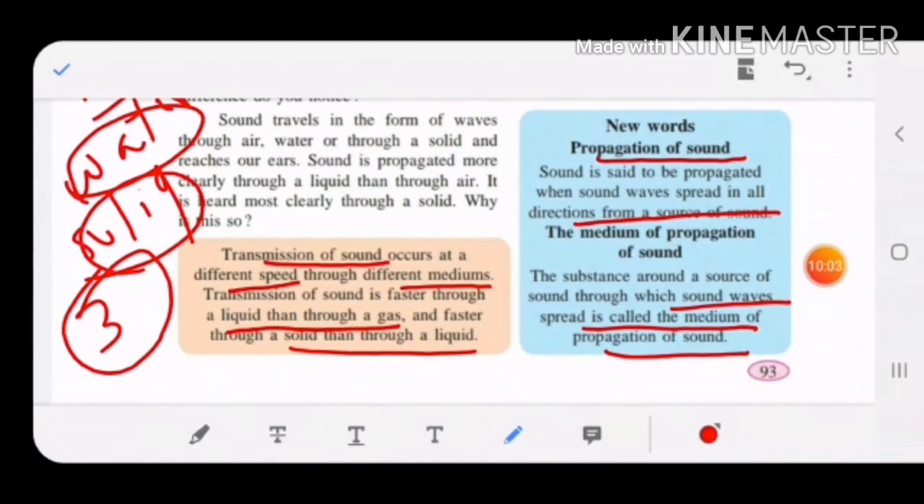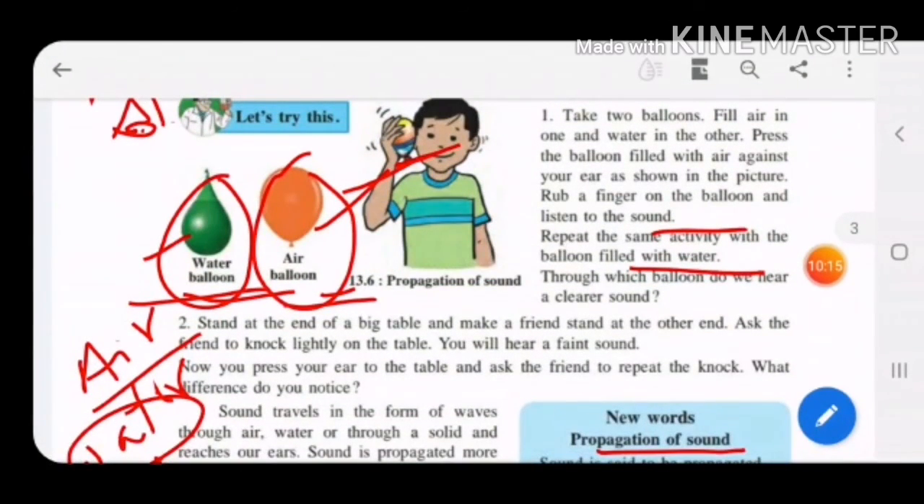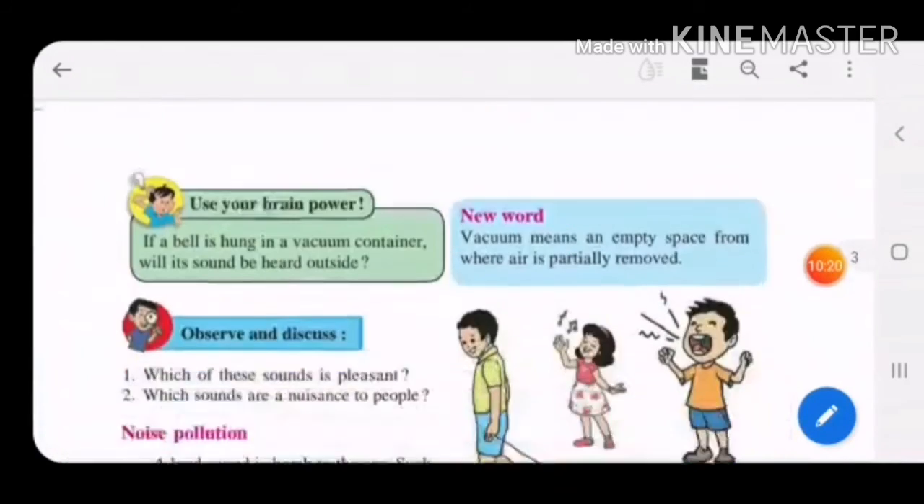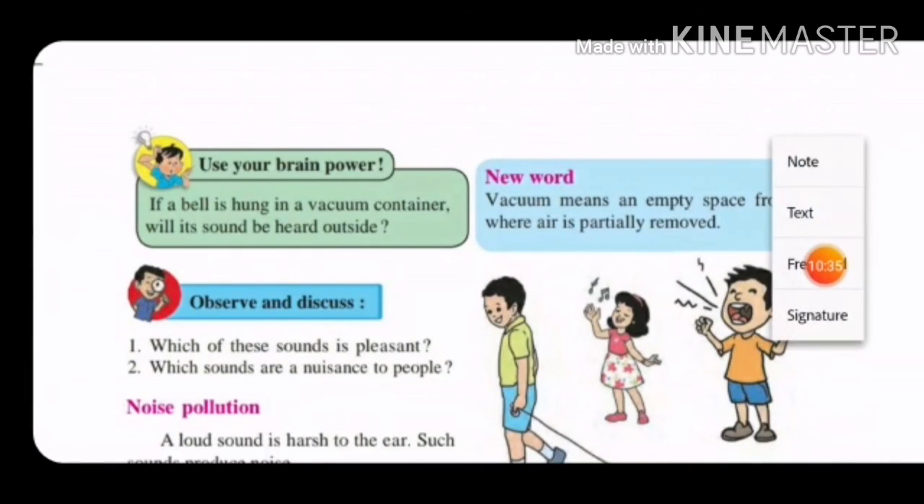Okay, so we have seen the sound is fastest in the solid medium. Here we have seen the propagation of sound, how sound propagates at different speeds through three mediums, that is solid, liquid and gaseous. Now there is a new word, that is vacuum. Children, vacuum means what? Vacuum means an empty space from where air is removed. The place from where the air is completely removed, where there is the absence of air, is called a vacuum.